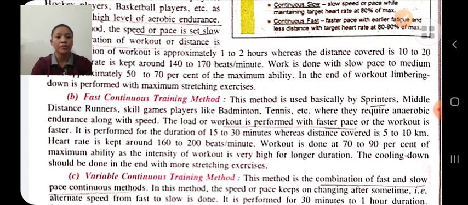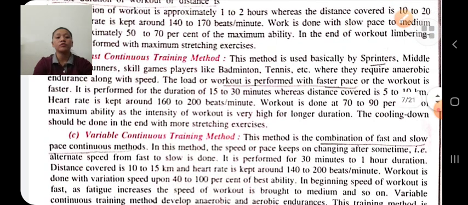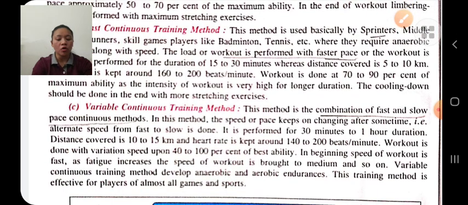Our speed is more, and it is used in games like sprint, middle distance running, skill games like badminton, etc. It is performed for a duration of 15 to 30 minutes, and the distance is 5 to 10 kilometers, and our heart rate is kept around 160 to 200 beats per minute, and the workout is done with 70 to 90% of maximum ability.